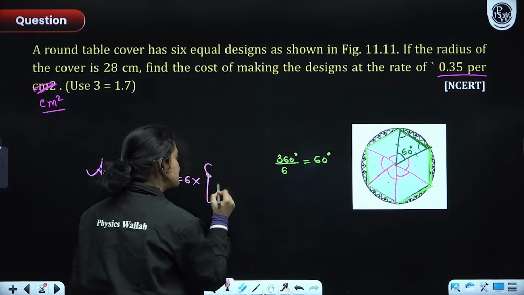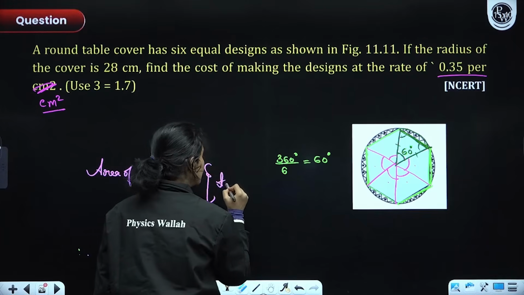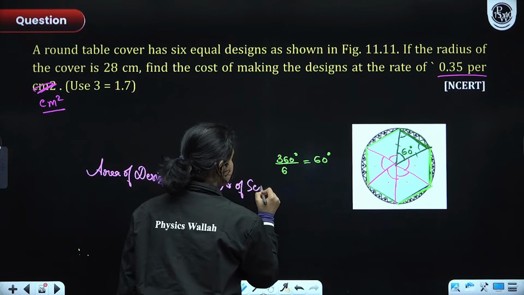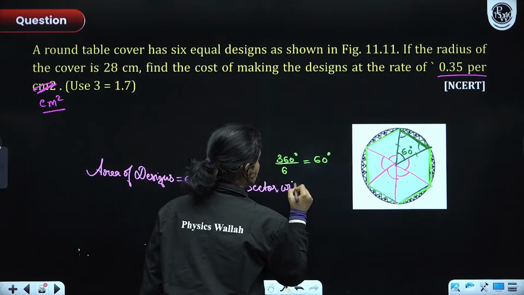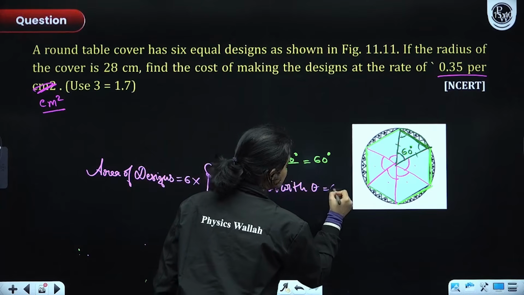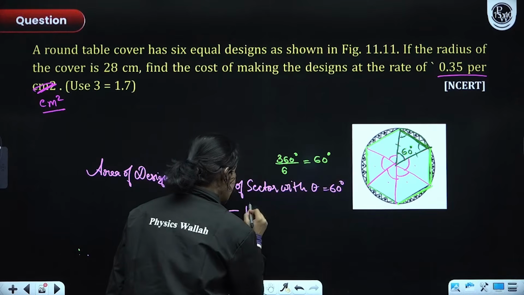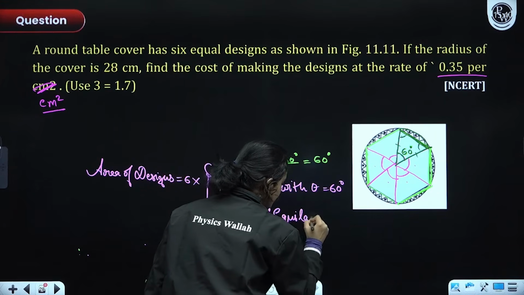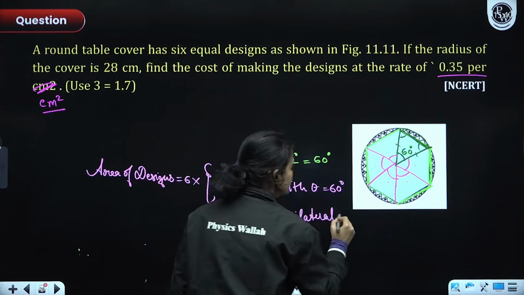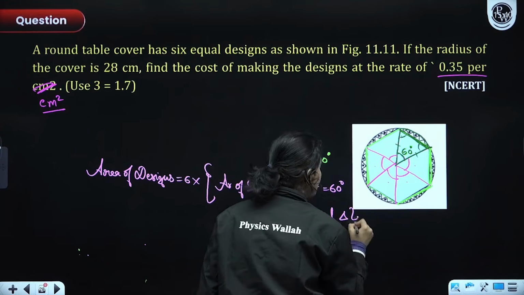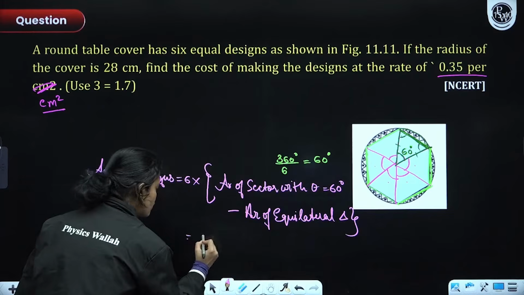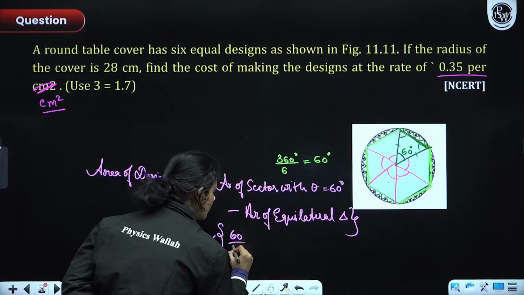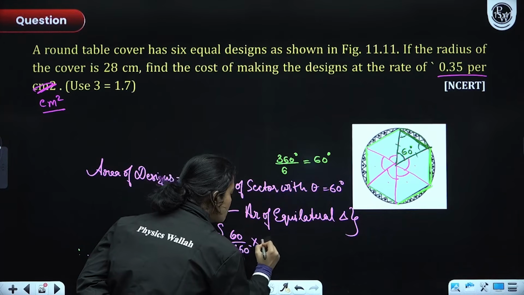What would be the area of one design? It would be area of sector with theta equals 60 degrees minus area of equilateral triangle. And what would be the area of equilateral triangle? It would be root 3 by 4 side square. Chalo, I'll write it again. Don't worry. 6 into 60 degrees over 360 degrees into pi r square.